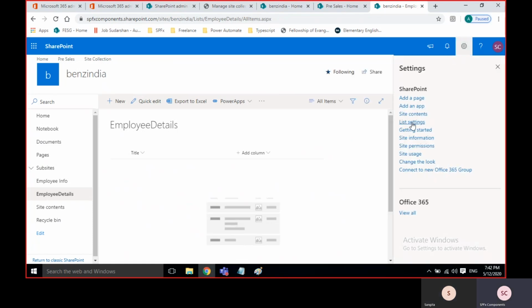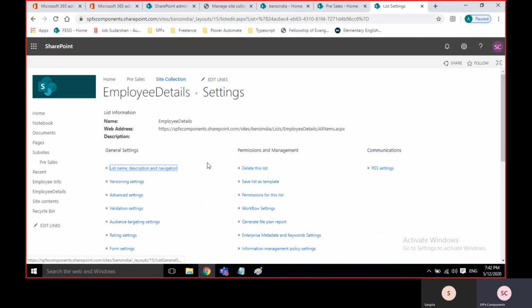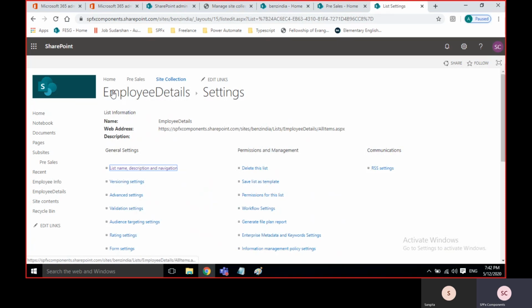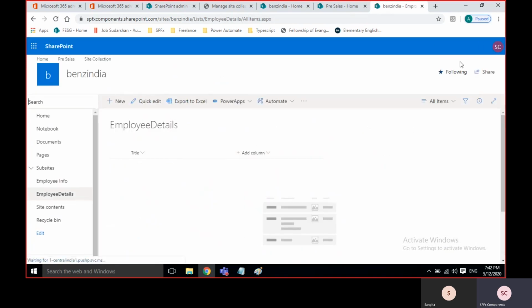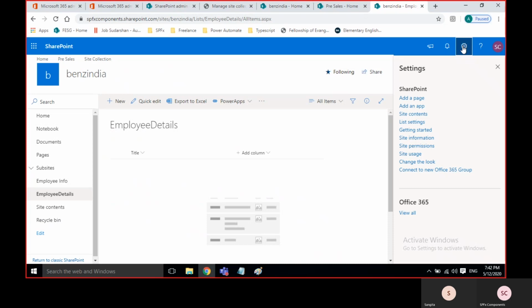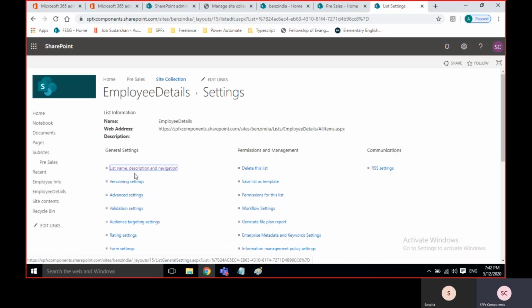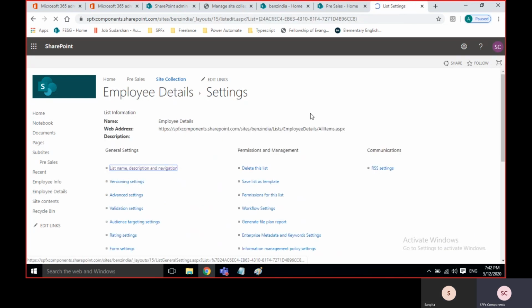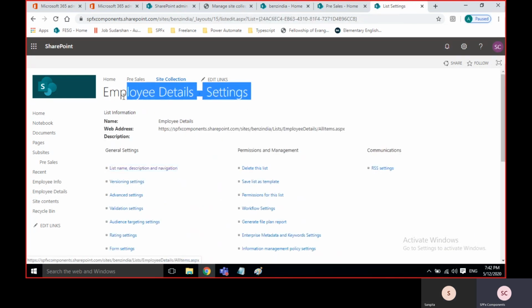So we just need to edit it. Go to list settings. This is one more class actually. Here is the list. Just go to actions, list settings, and then the list name is there. Just give the space now. If you save it, you know the breadcrumb, right? This is the breadcrumb for SharePoint. Automatically, we will get it. Just click on it.